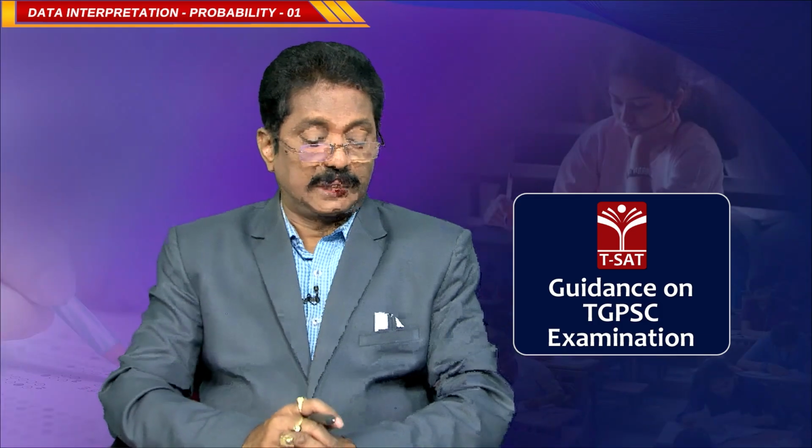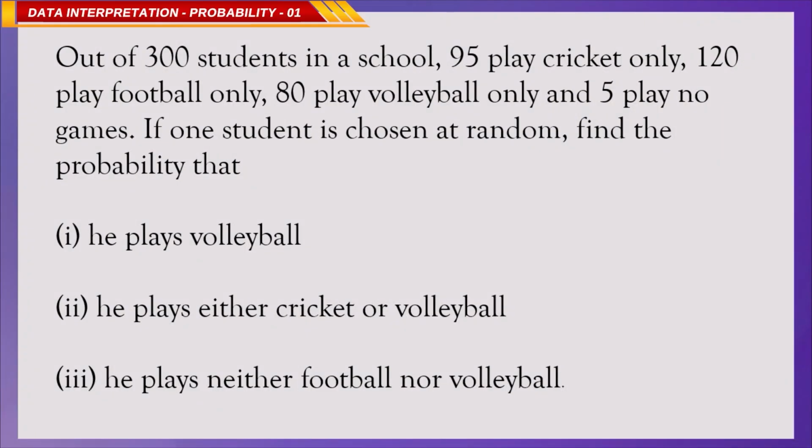Okay. Now, out of 300 students in a school, 95 play cricket only, 120 play football only, 80 play volleyball only, and 5 play no game. If one student is chosen at random, find the probability of the following. So, there are 300 students, this is very important. Total outcomes is 300, correct?